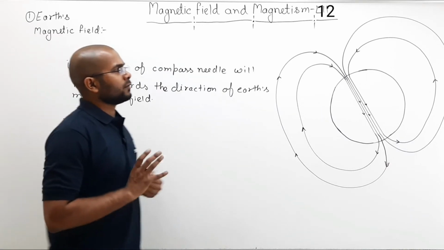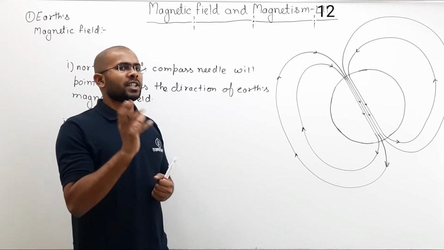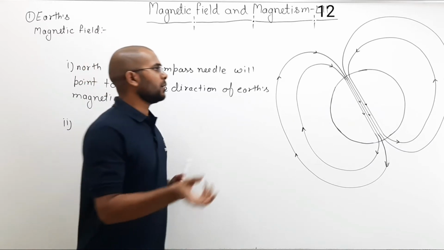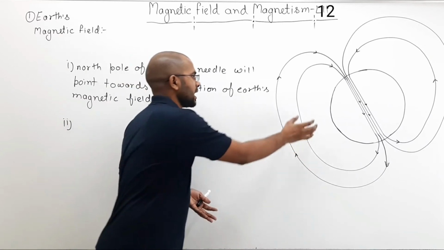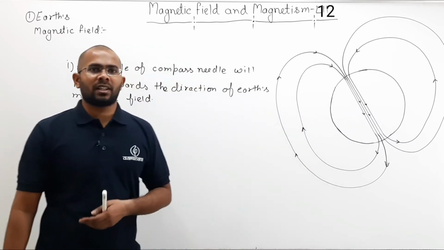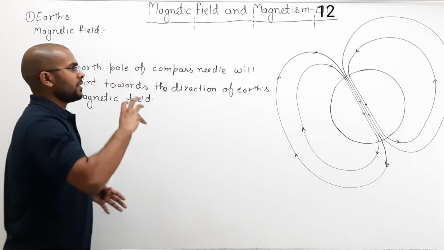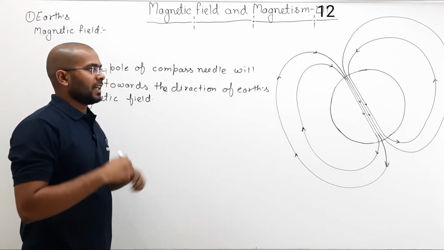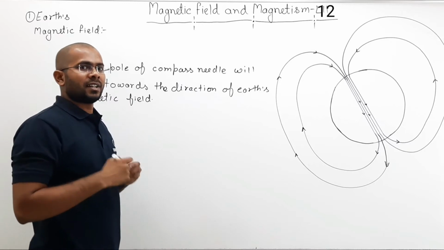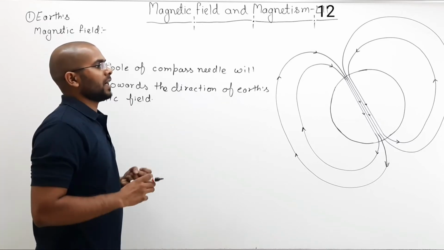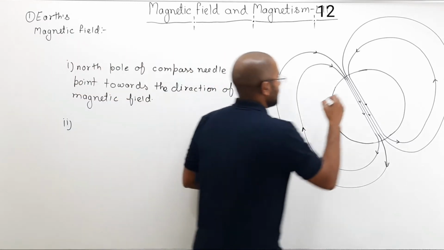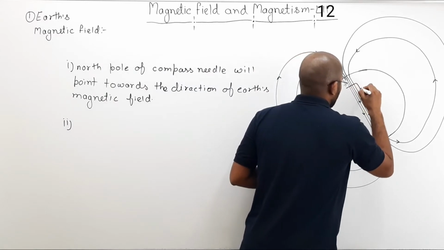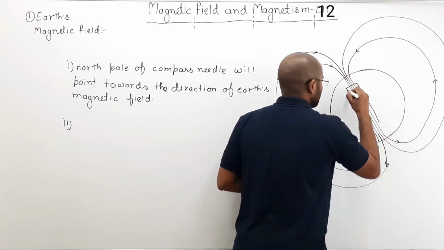So if I want to find how much magnetic dipole moment will produce the same field as Earth's magnetic field, if I calculate, it appears as if Earth's magnetic field is equivalent to a magnetic dipole inside the Earth here.